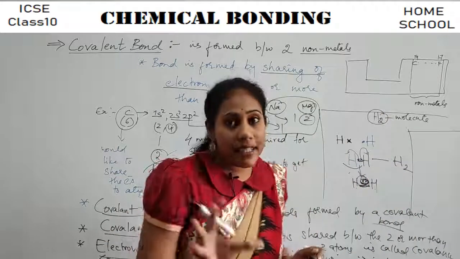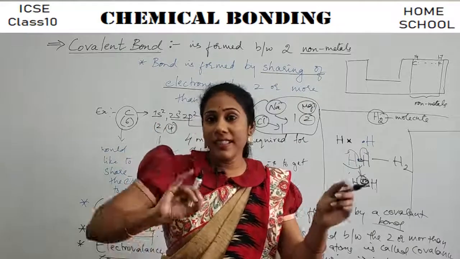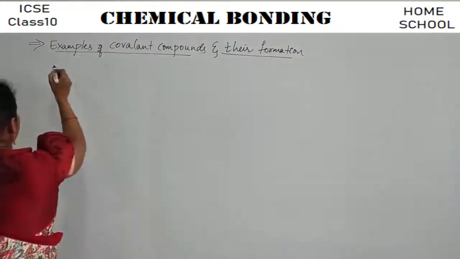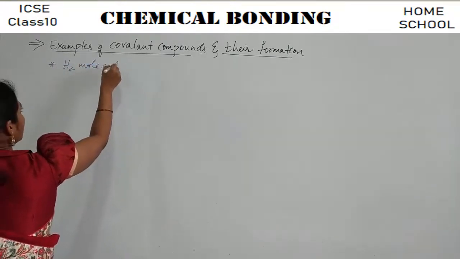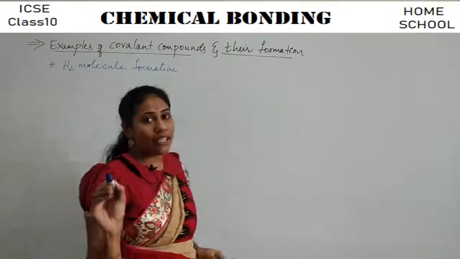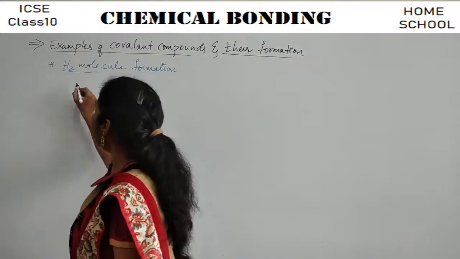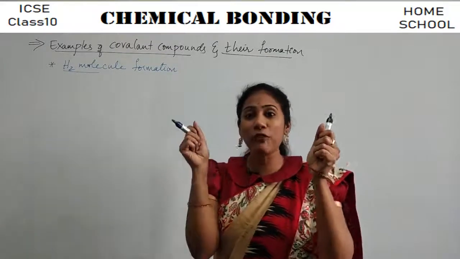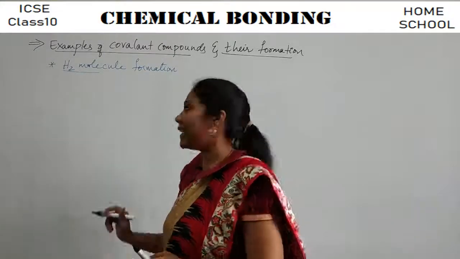And now let us try to understand the examples where you will study how this sharing of electrons takes place, right? So first and foremost, let us try to discuss the H2 molecule. H2 molecule formation. H2 molecule is an example of a covalent compound. Clear? So how is this H2 molecule formed? Imagine H2 molecule is formed by the combination of two hydrogen atoms, right? So how many hydrogen atoms are there? 2 hydrogen atoms are there.